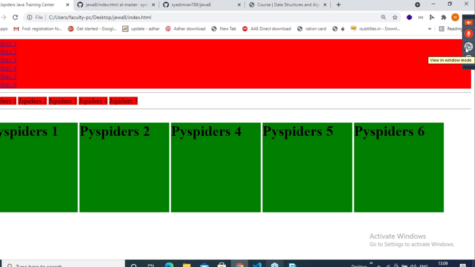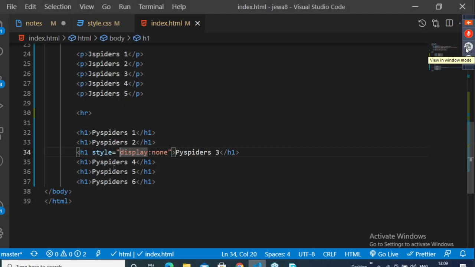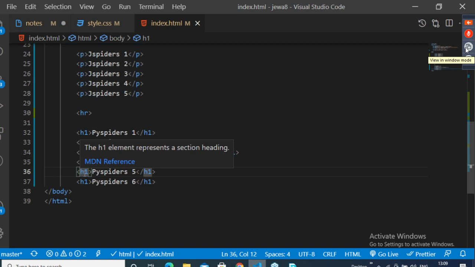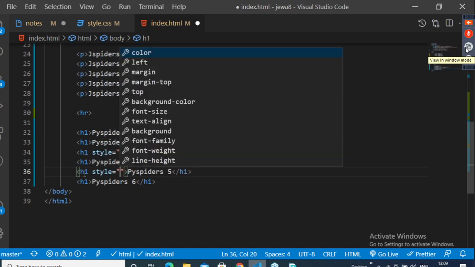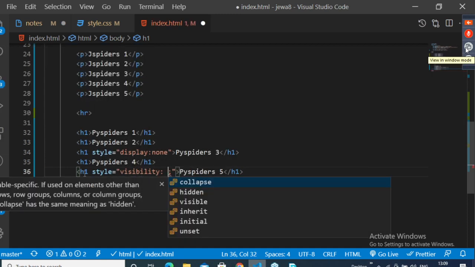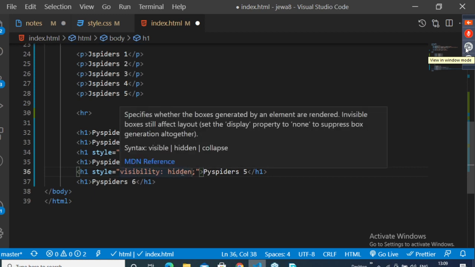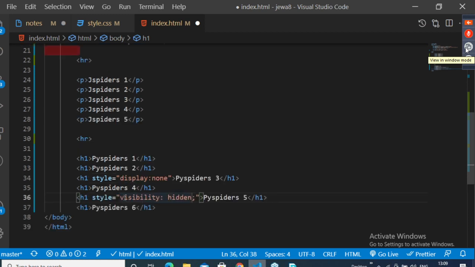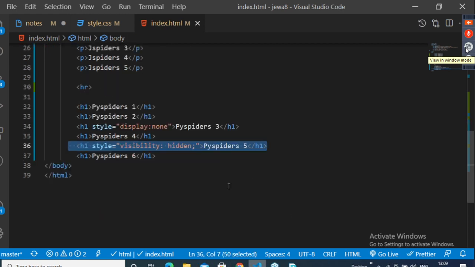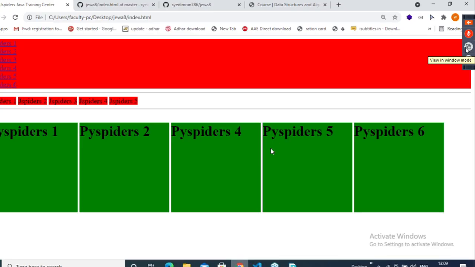So you can hide the element with the help of display none, or else we have one more CSS property called visibility hidden. What is the property name? Visibility hidden. By default visibility is visible. If you pass hidden, it will hide this element. So you can use display none, and visibility hidden also, to hide elements. But there is one difference.